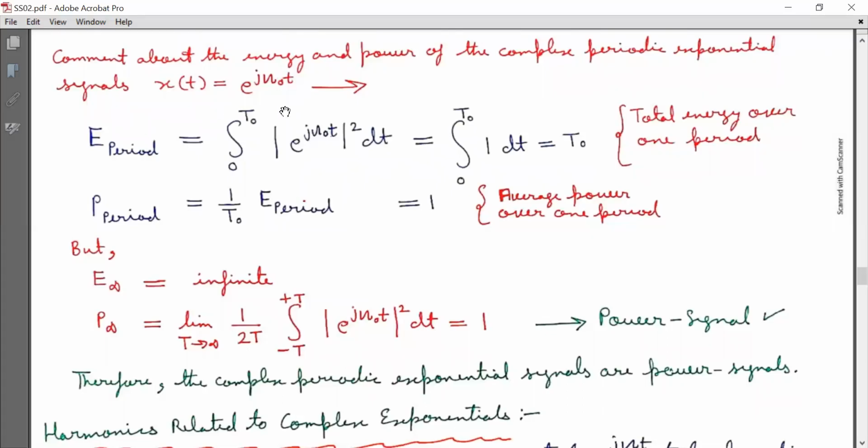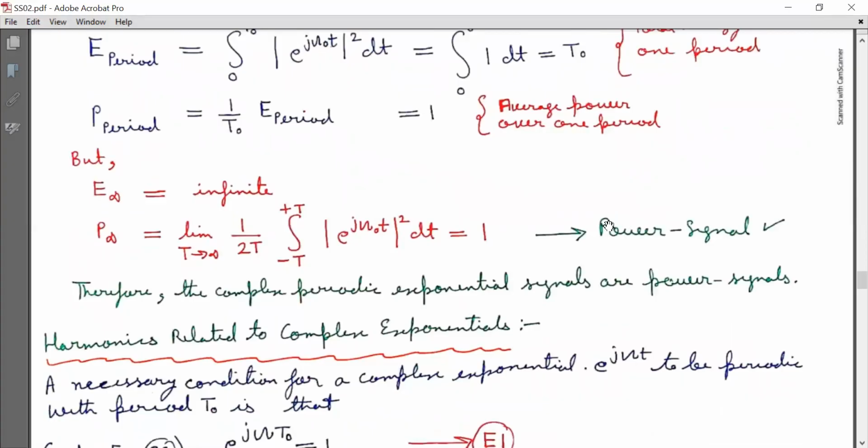Now for this signal, E infinity is found to be infinite and P infinity is equal to limit T tends to infinity 1 by 2T integration from minus T to T magnitude e^(jΩ₀t) whole square dt is equal to 1. So this shows that the power is finite, that is 1, and E infinity is infinite. So this is categorized as power signal. Therefore, the complex periodic exponential signals are power signals.